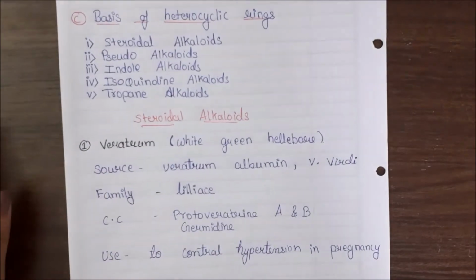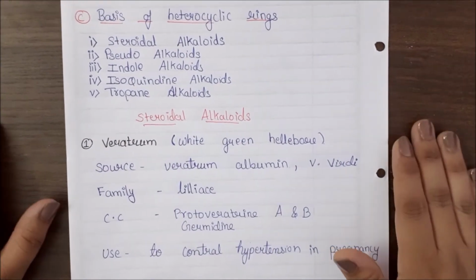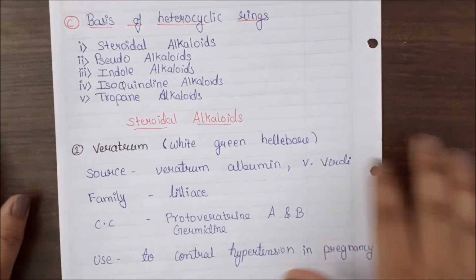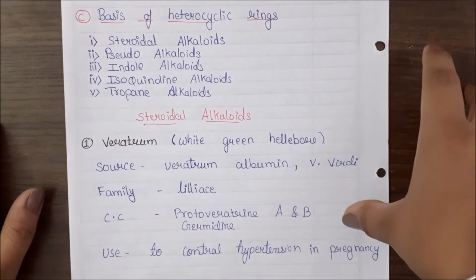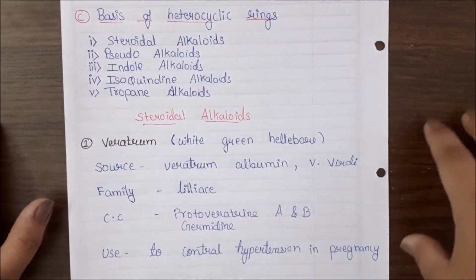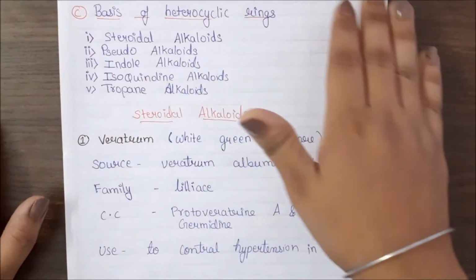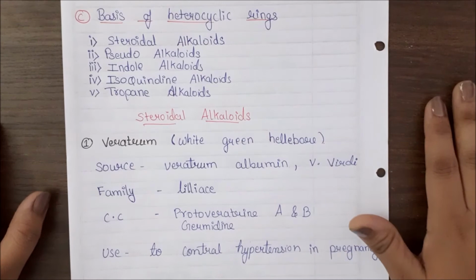Okay, the next classification is based on the taxonomy. Taxonomy, that is depending upon the family. That means all the Liliaceae come under one, all the Rubiaceae will come under one. That is based on the taxonomy. That is not an important one.